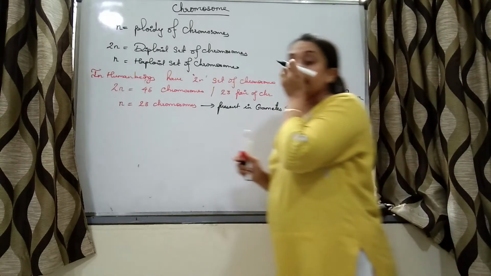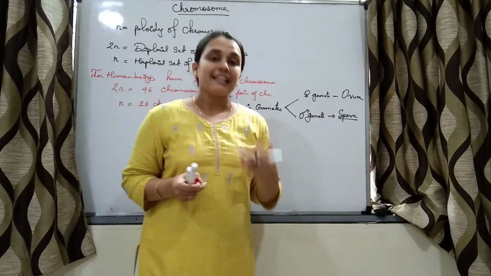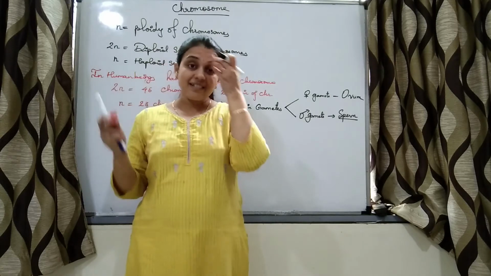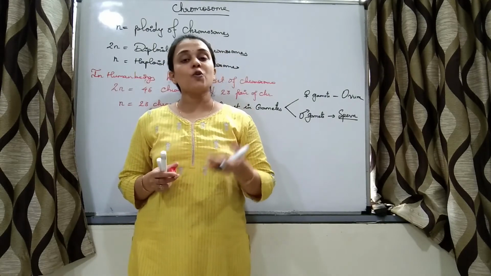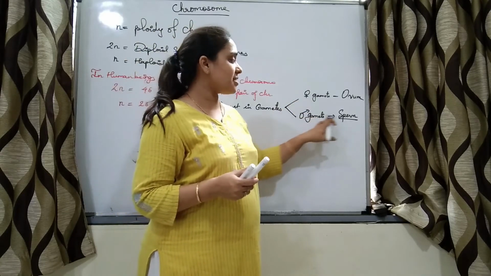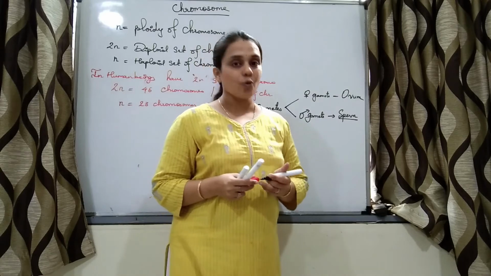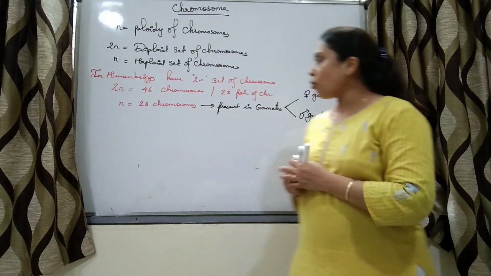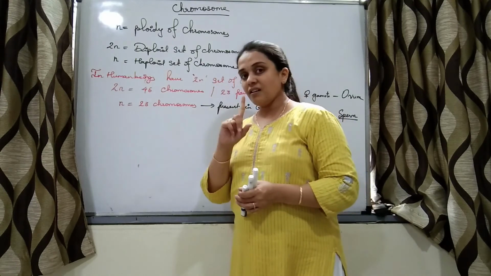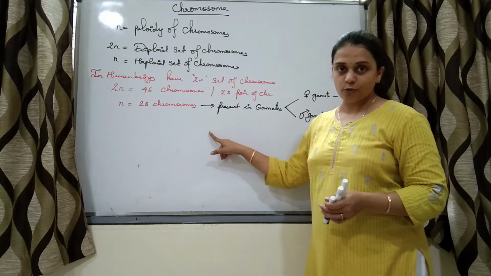The male gonad is testis, the female gonad is ovary. The cells of these gonads undergo meiosis to form gametes. Sperm and ovum will have how many chromosomes? One set of chromosomes, that is 23 chromosomes.